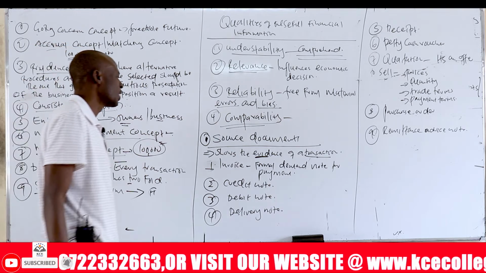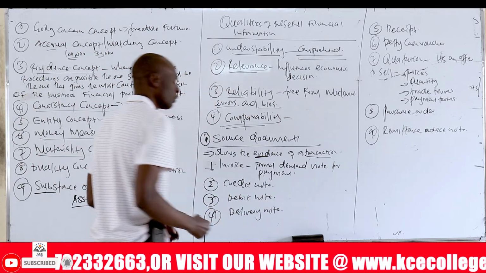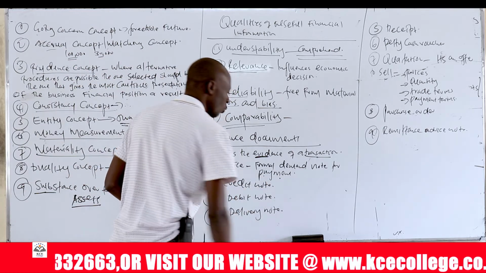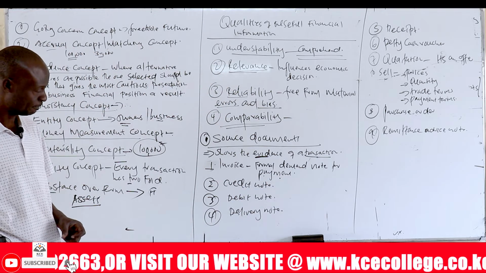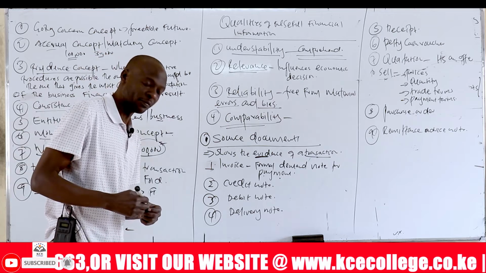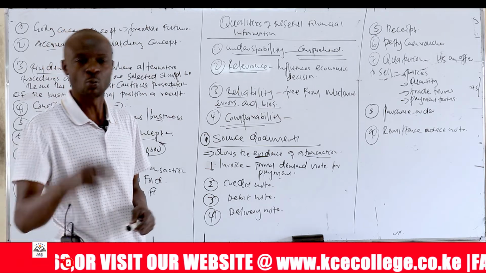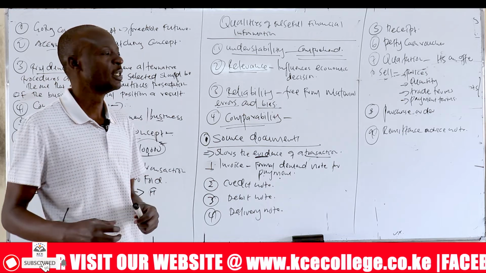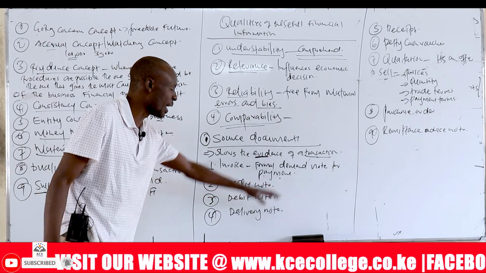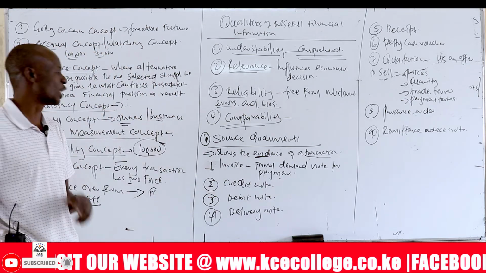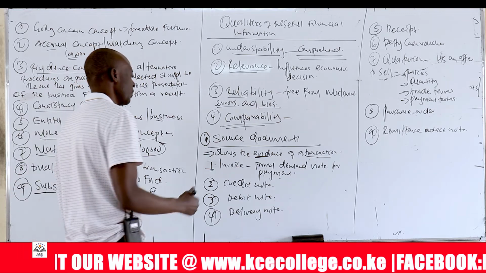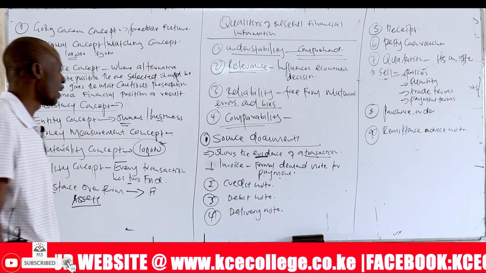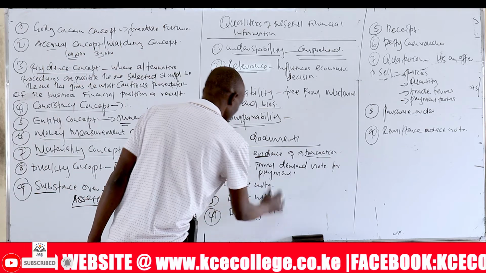It's a formal demand note for payment. It originates from the seller to the buyer, requesting the buyer to pay for the goods that were sold on credit. It has a brief description of the goods that were sold, or the services that were offered, the quantity and the value, and it reminds the buyer of the date that they are due for payment. So it's a demand note for payment that is issued by the seller to the buyer for the goods that were sold on credit.